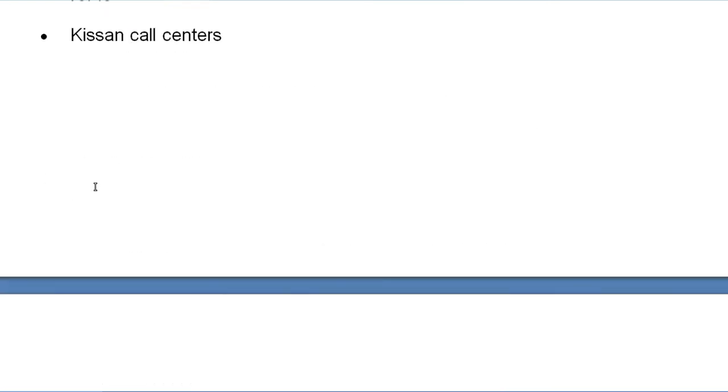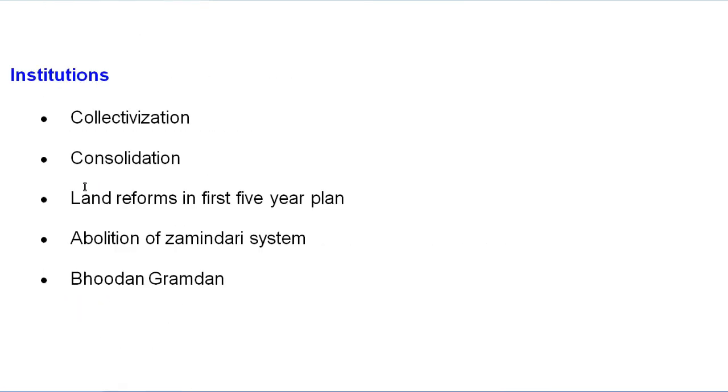Let's move to the institutional reforms. First of all, there is collectivization. What is collectivization? It is the creation of collective farms. Collective farming and communal farming are types of agricultural production in which multiple farmers run their holdings as a joint enterprise. The idea is to have large fields in which crops can be sown, grown and harvested using modern machinery. Farm workers would live and work together here.